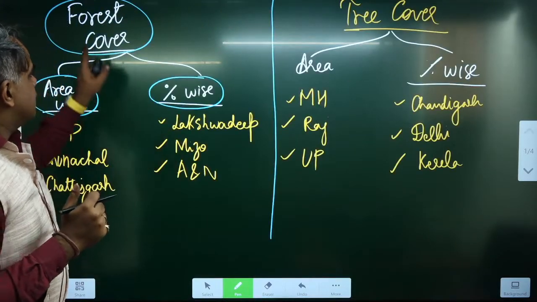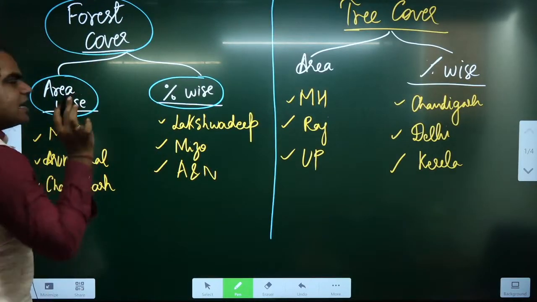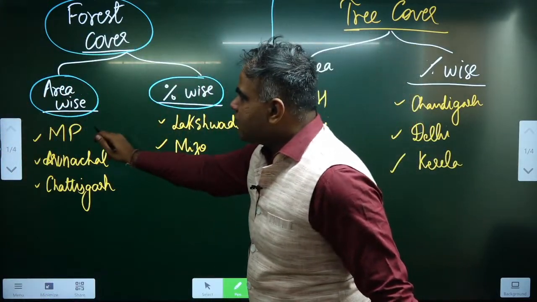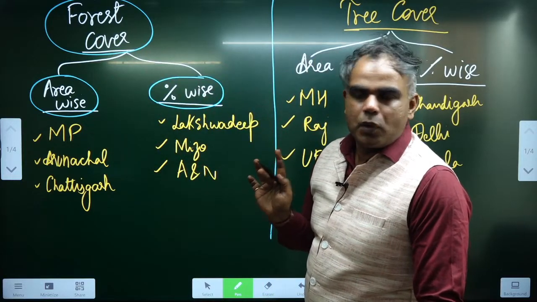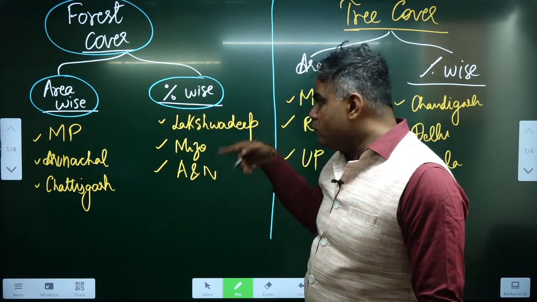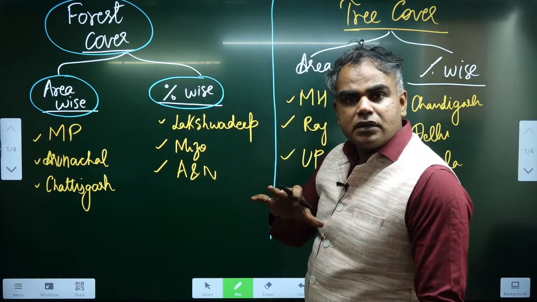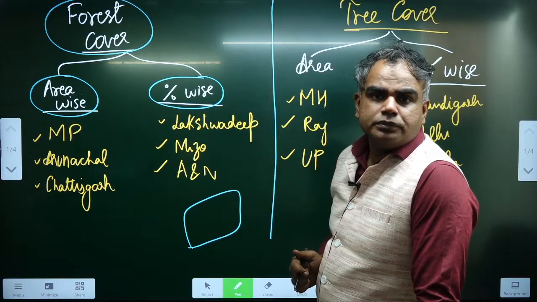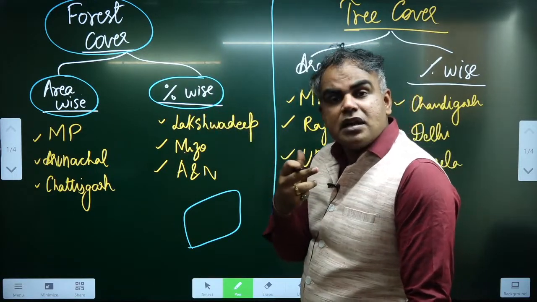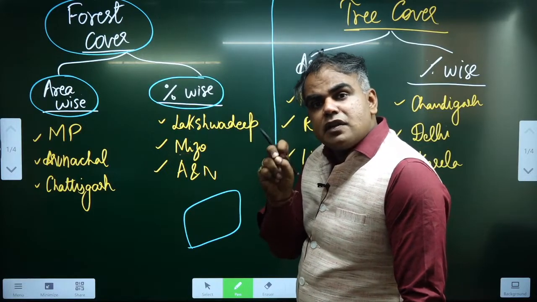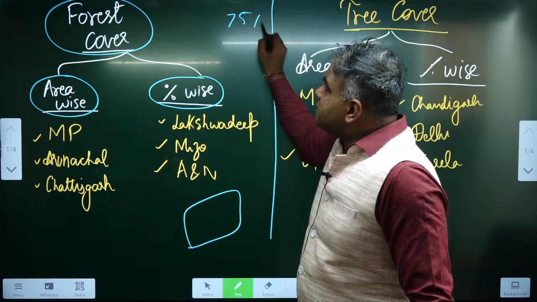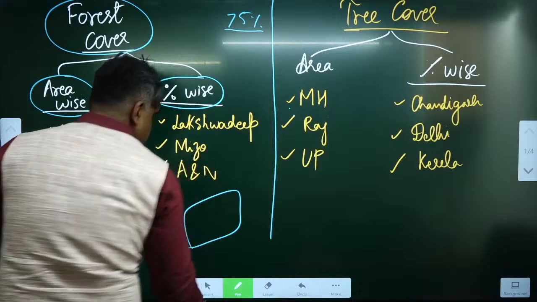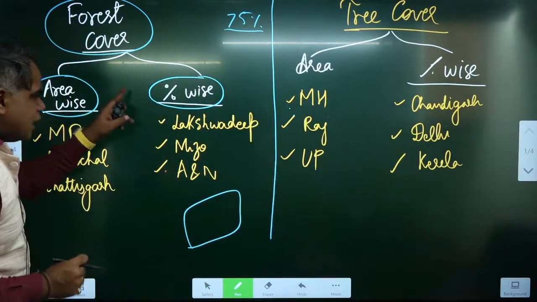So when you say forest cover area wise, these are some of the static parts. Madhya Pradesh area wise has the highest forest cover. But percentage wise, many states in the northeast, in their size, have very high forest cover. In fact, by the end of this lecture I'll also tell you some facts. There are some states where the forest cover is greater than 75% also. You know the target for India is 33%. अब ये थोड़े से factual parts हैं.